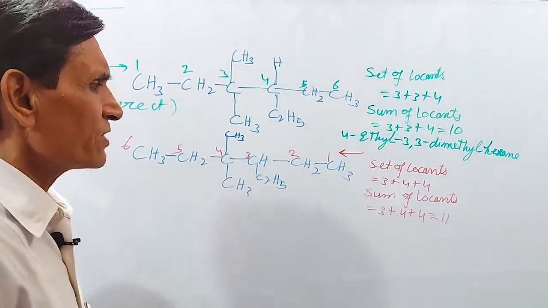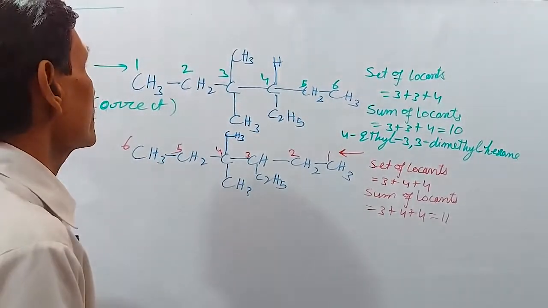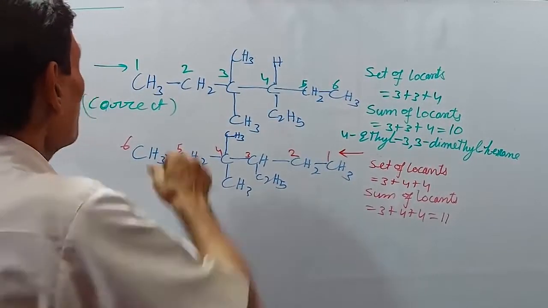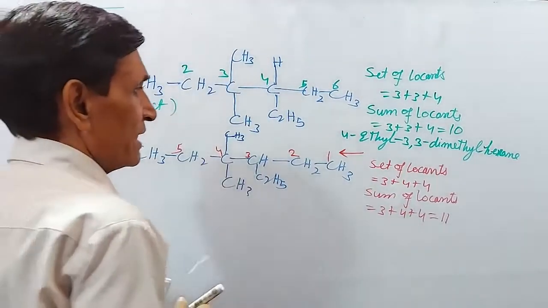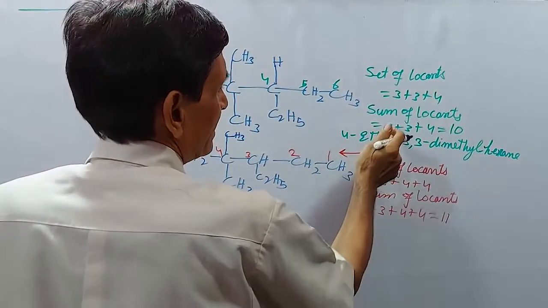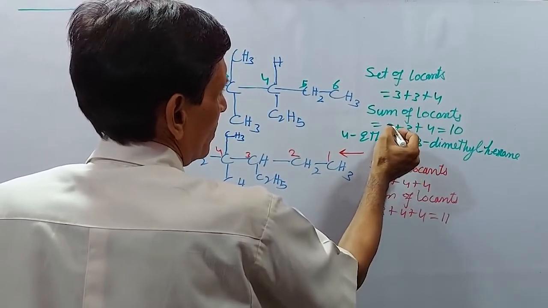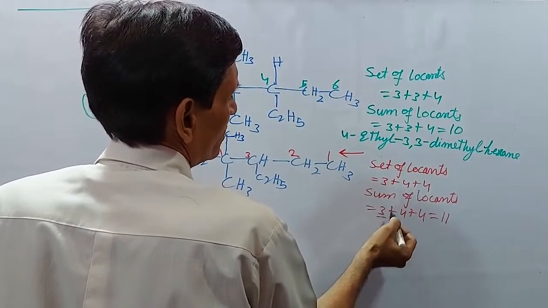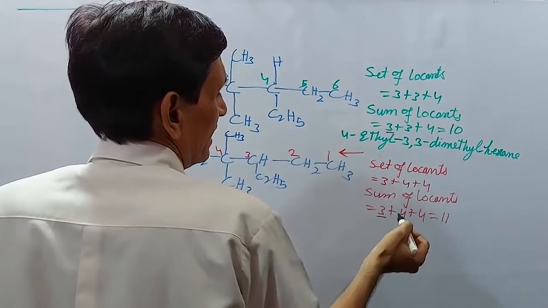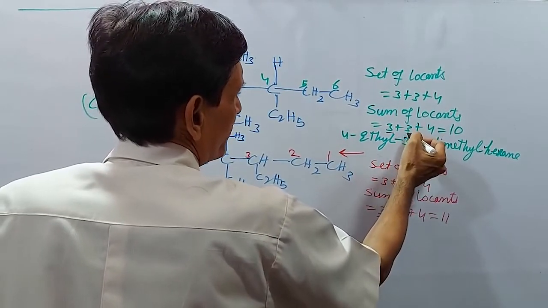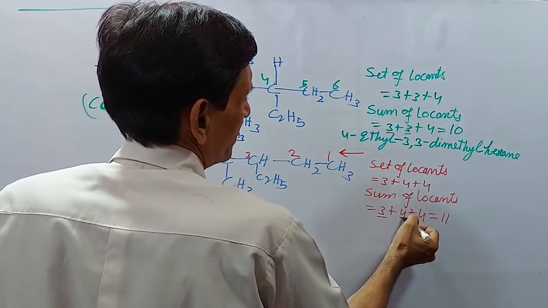Now let us see the first point of difference rule in this example. Here in this set of locants, the first is 3, here is also 3. Now here the second number is 3, here the second number is 4.